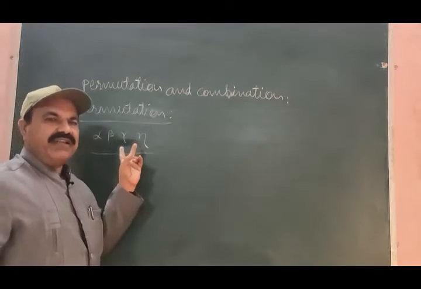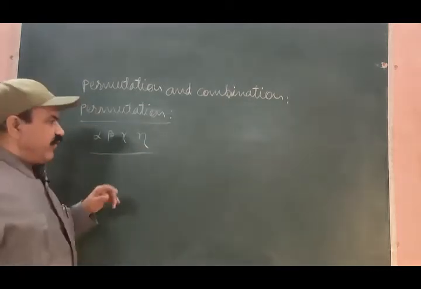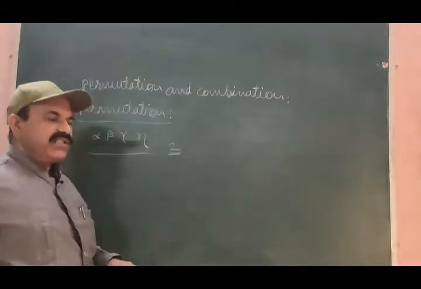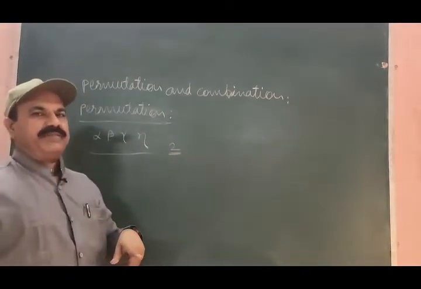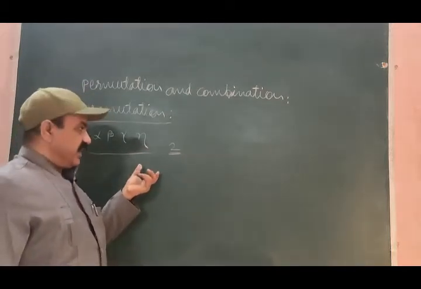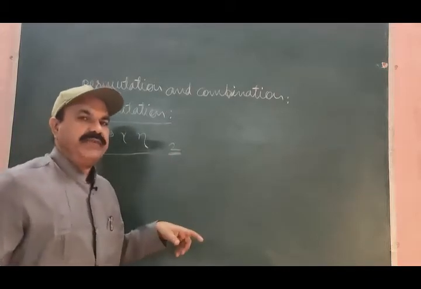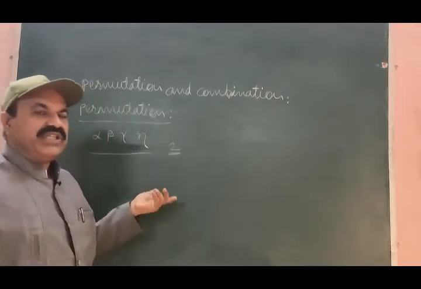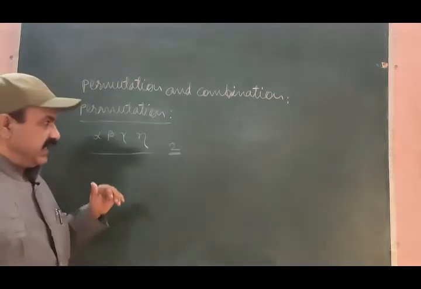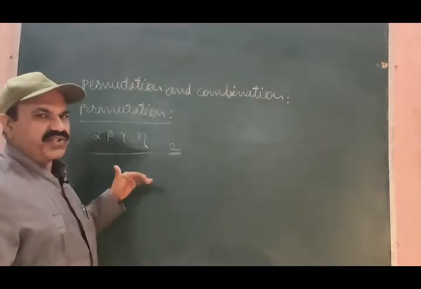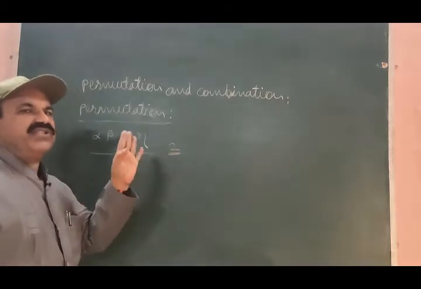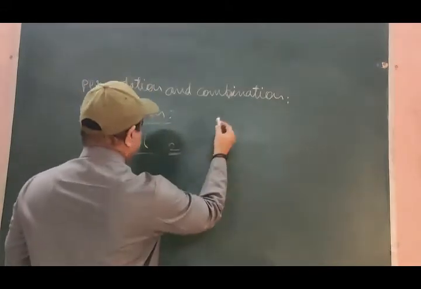Total objects available are 4. From these 4, let us select any 2 objects at a time and do the arrangement to get the possible permutations, and let us see what possible permutations we can have with these 4 distinct objects, taking 2 objects at a time.